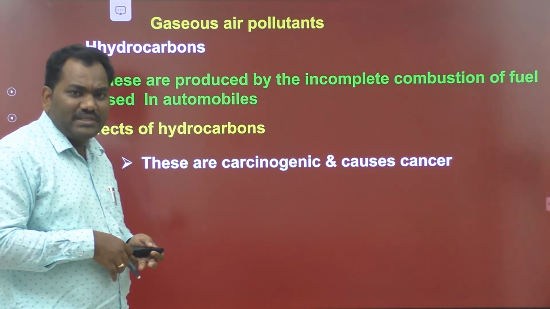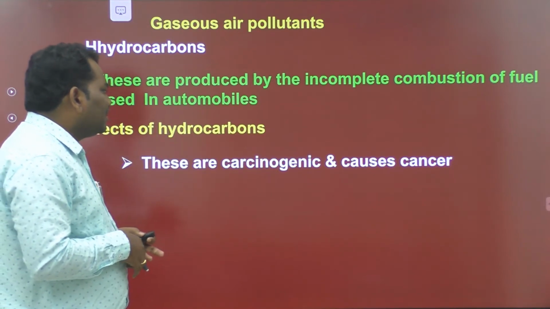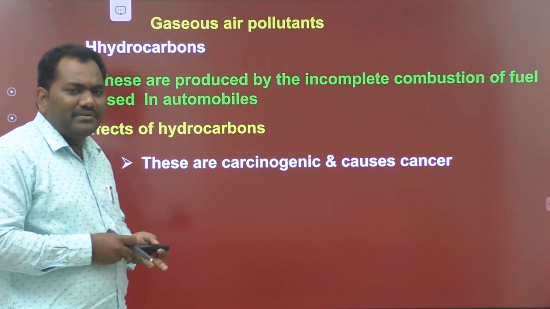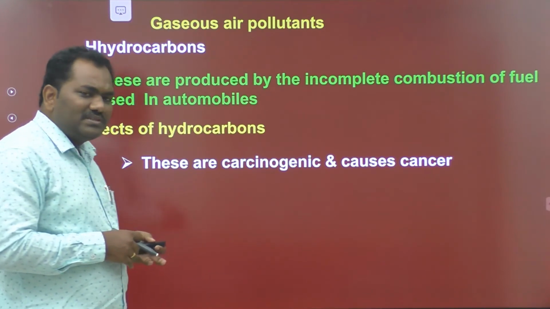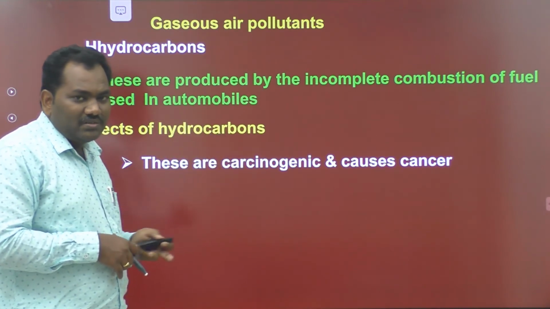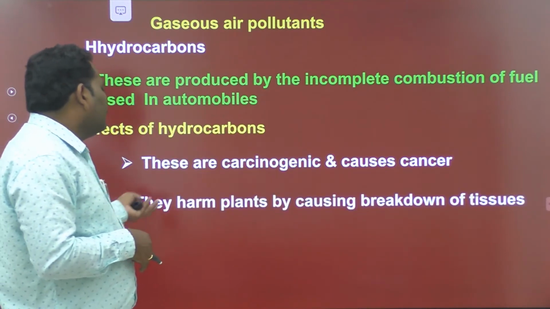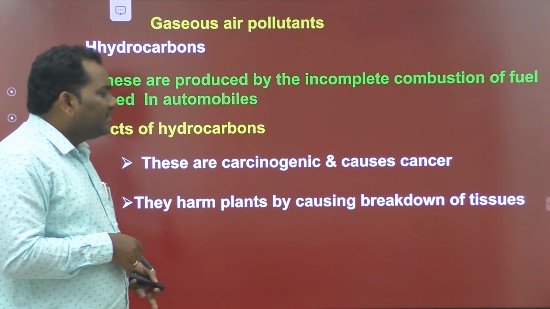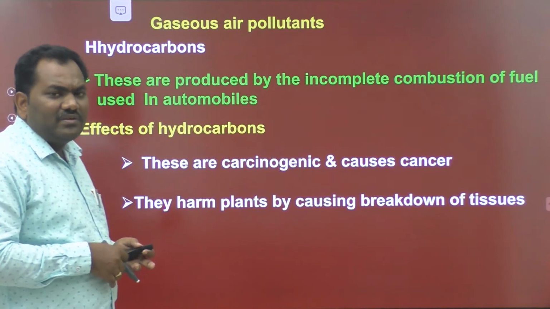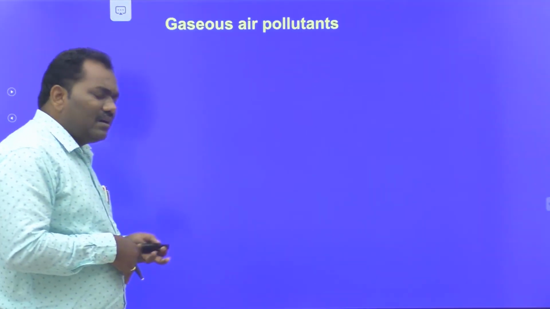Incomplete combustion of the fuels. So the major effect of this hydrocarbon is, hydrocarbons means carbon and hydrogen. Carbon and hydrogen is called hydrocarbon. Carbon hydrogen containing compounds are called hydrocarbons. These are produced by incomplete combustion of the fuels used in automobiles. These cause cancers, and they harm plants by causing the breakdown of tissues. These hydrocarbons cause the breakdown of tissues of plants and trees like this. So these are the major effects of hydrocarbons.